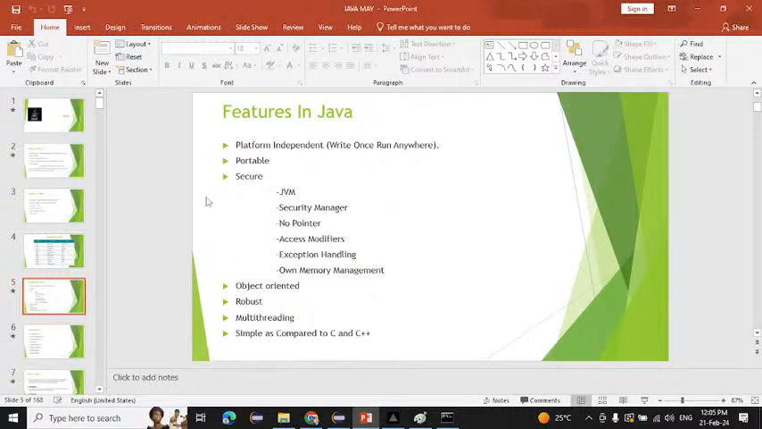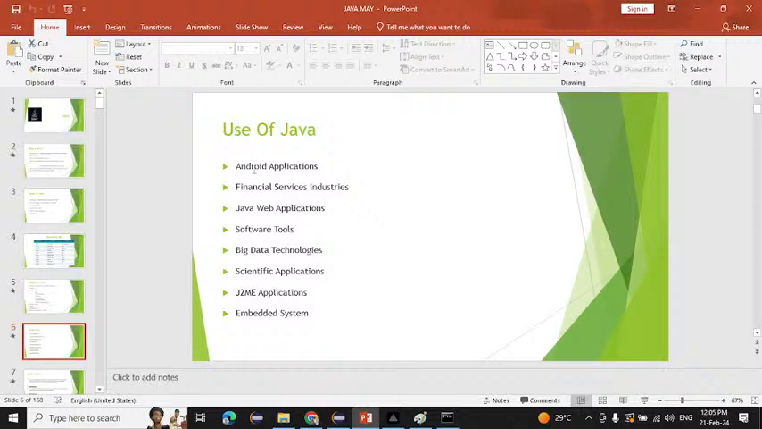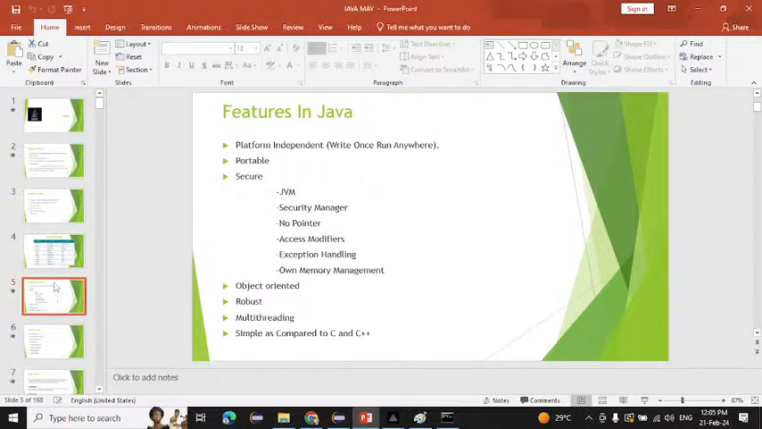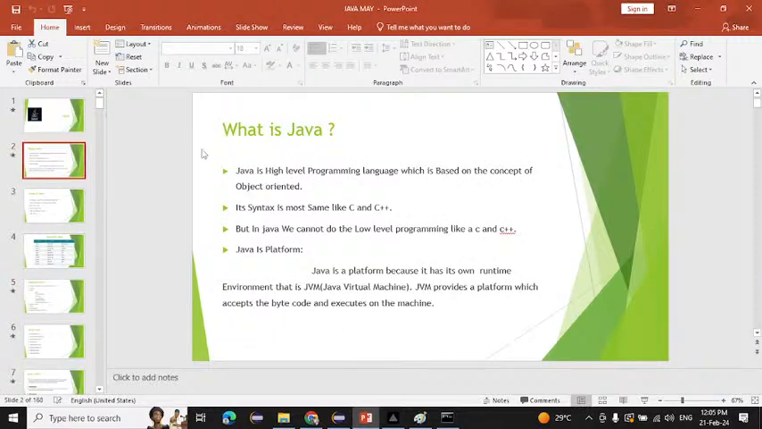If you are learning something, first we will see what is meant by that thing, and after that we will see the features of that thing. After that, the uses of Java: we use Java in several places, like Android applications, financial services, Java web applications, software tools, big data technologies, J2ME applications, scientific applications, and inside embedded systems as well. These are the uses, these are the features, and this is the meaning of Java.